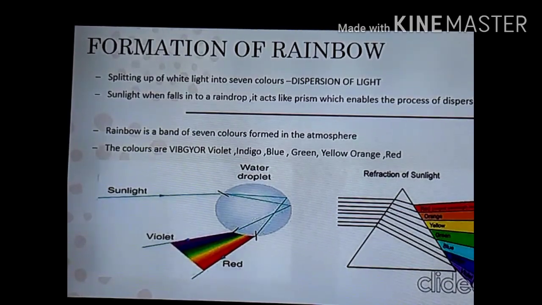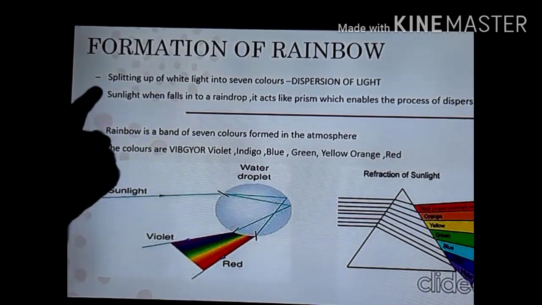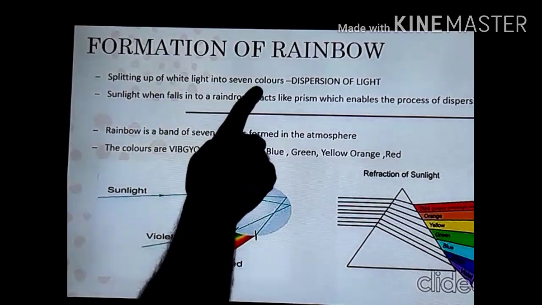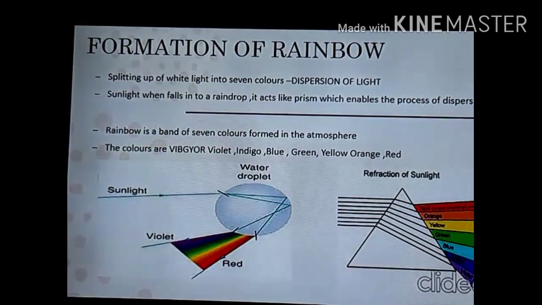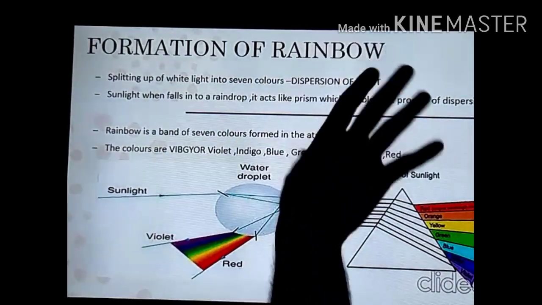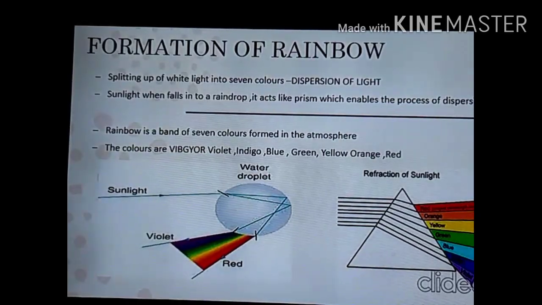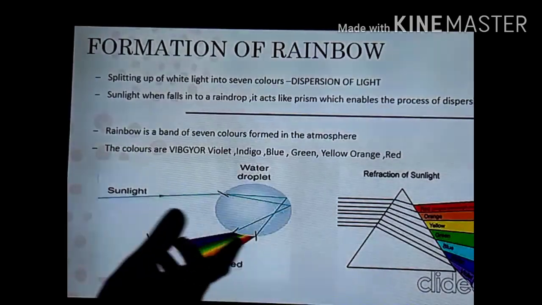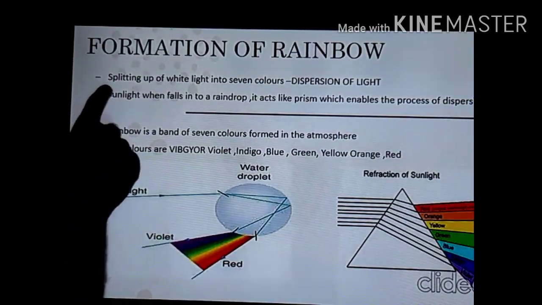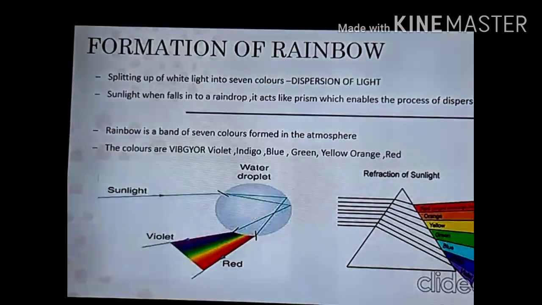The same thing is happening in this case also. Splitting up of white light into 7 colors is called the dispersion of light. No need to understand more than this, because the process in which the light splits into 7 colors is simply called the dispersion of light.